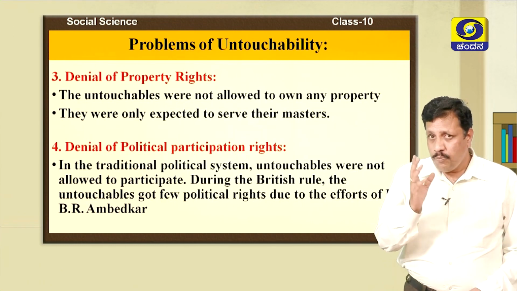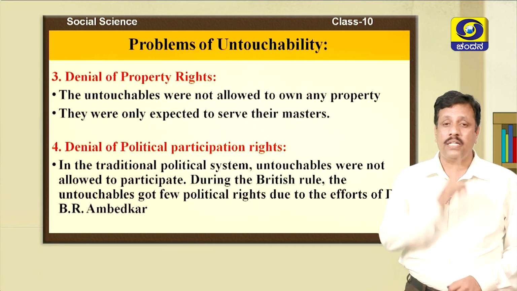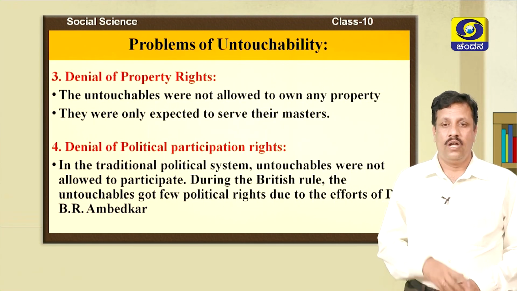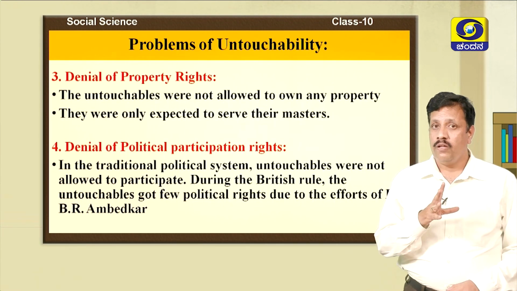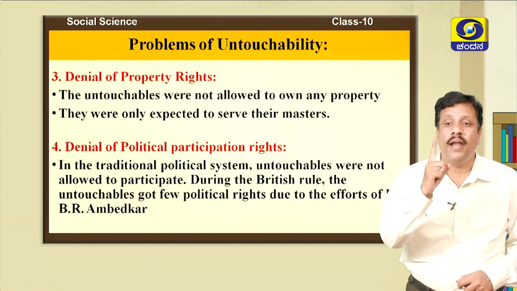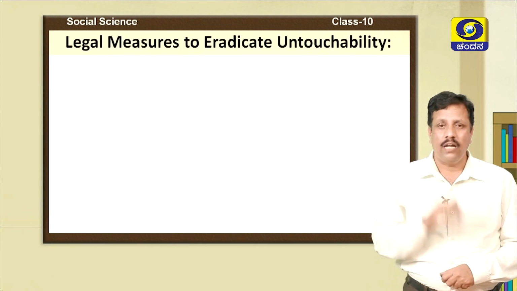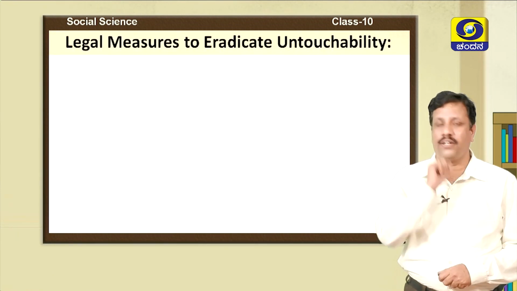In the traditional political system, untouchables were not allowed to participate. During the British rule, they were given some rights, that too due to the efforts of Dr. B.R. Ambedkar.